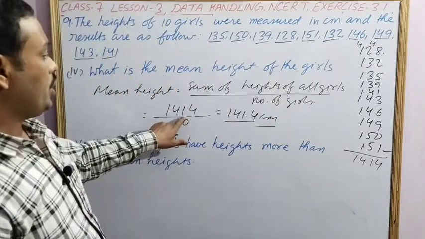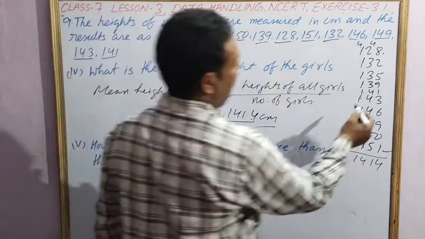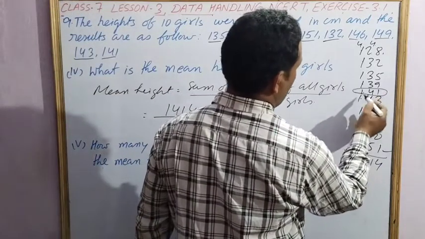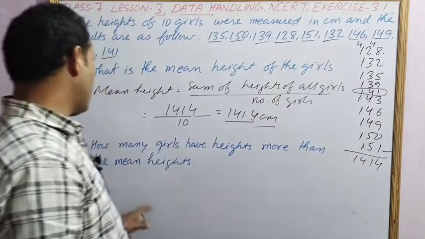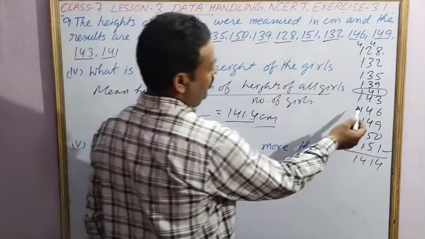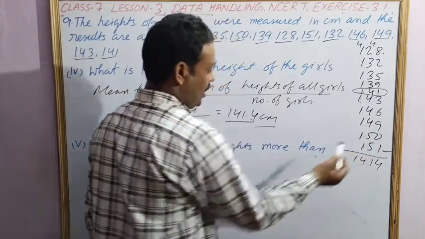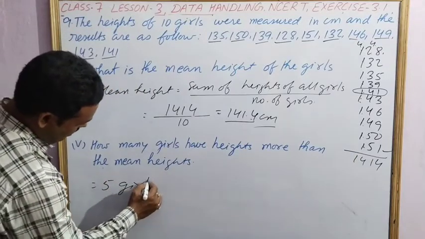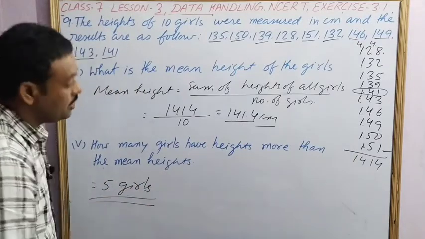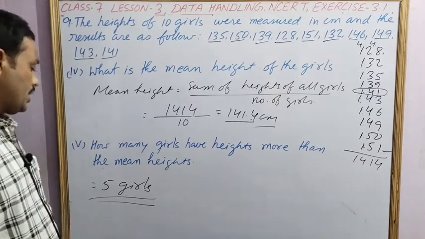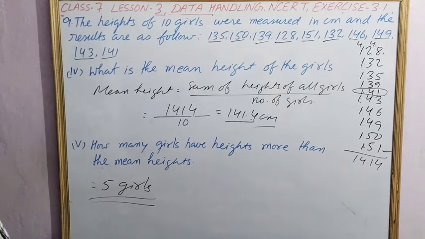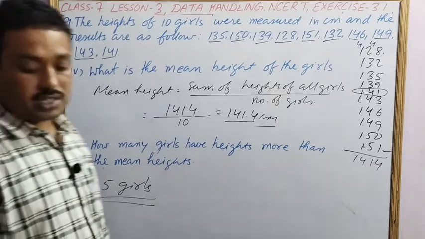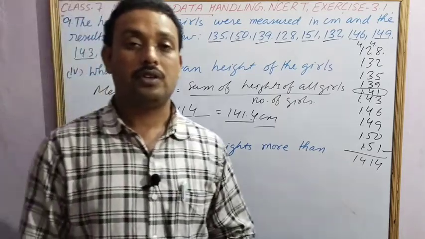Now the mean is 141.4, 141, this one is 141. So the question is more than the mean height. More than the mean height we have 1, 2, 3, 4, 5. So we'll write 5 girls have the height more than the mean height. So in this way this exercise is finished. So thanks for watching the video.